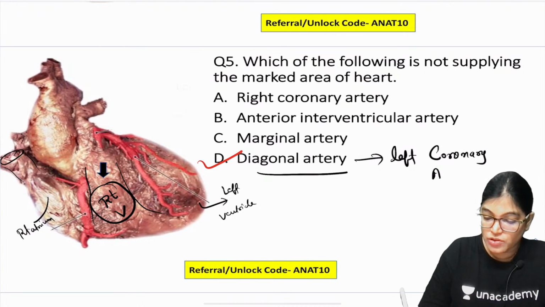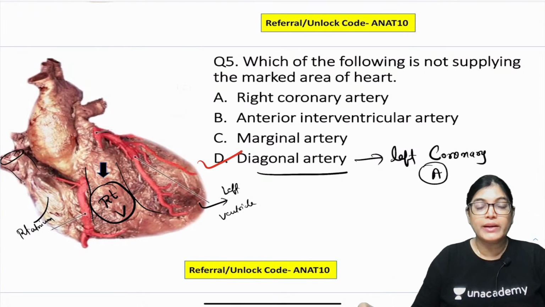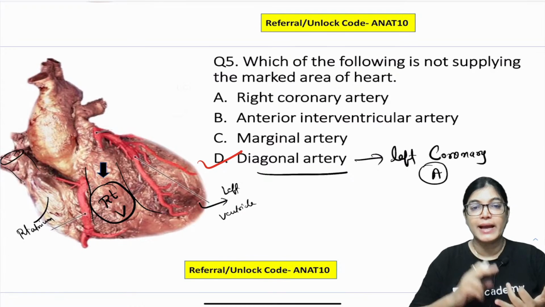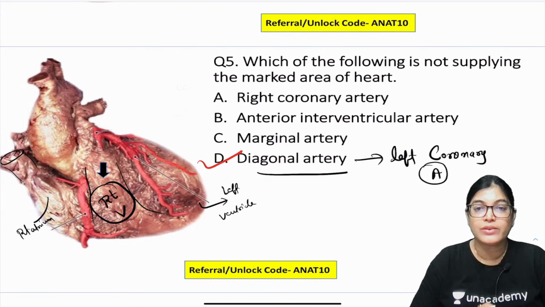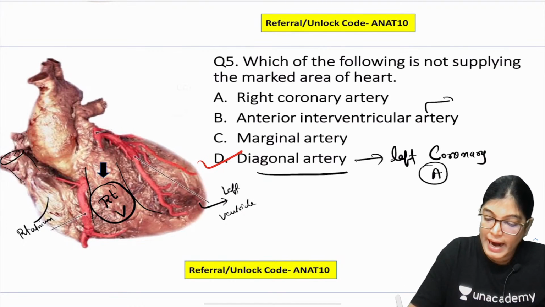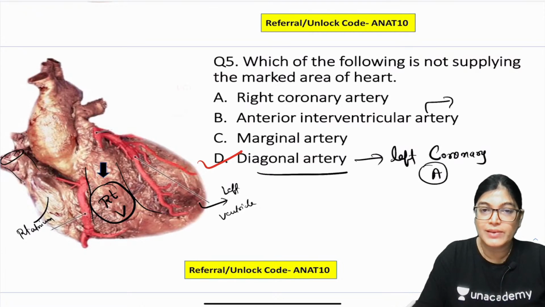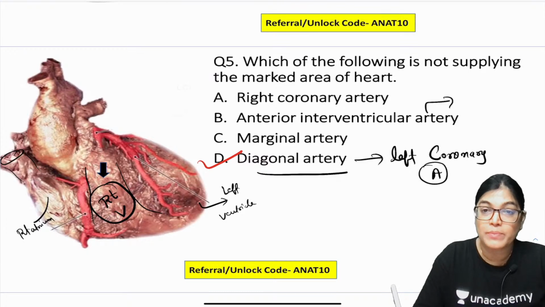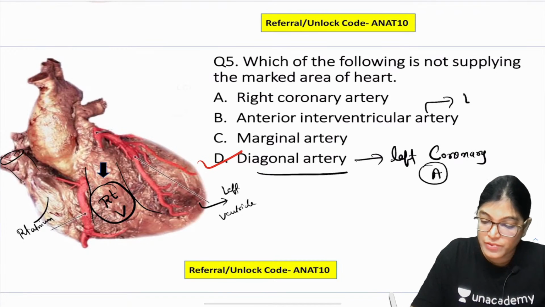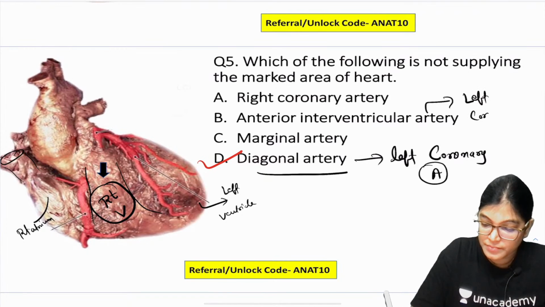The anterior interventricular artery is also called the left anterior descending artery, and it is also a branch of the left coronary artery.